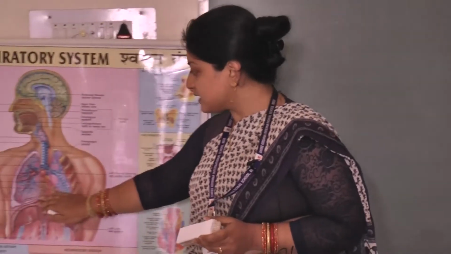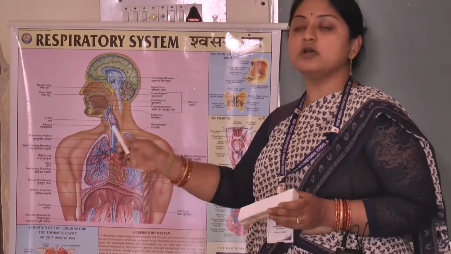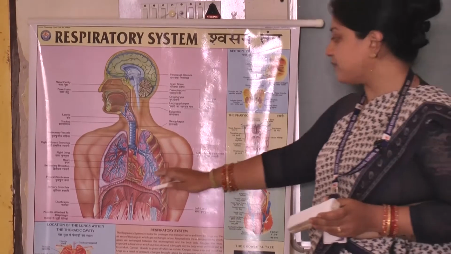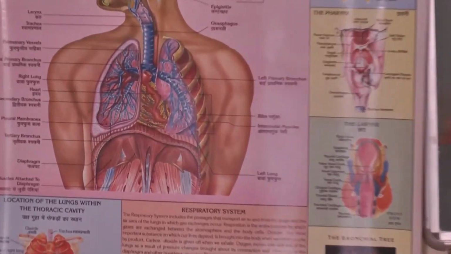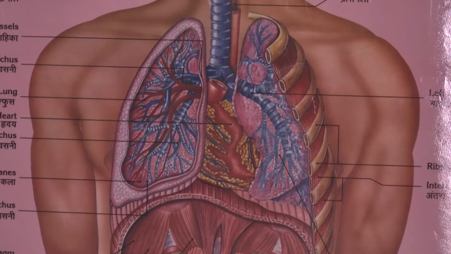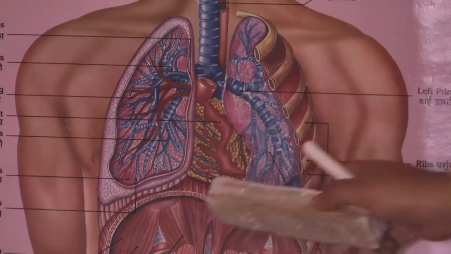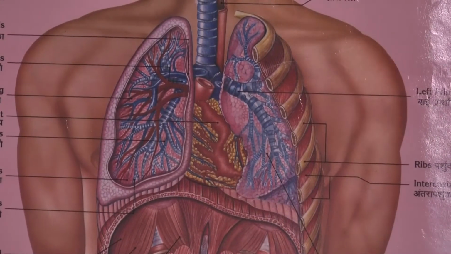What is the shape of this alveolar sac? These are bubble shaped sacs or bags. Sac means bag. So these bubbles or bags are responsible for exchange of air between lungs and other parts. And these alveoli are connected with blood capillaries.